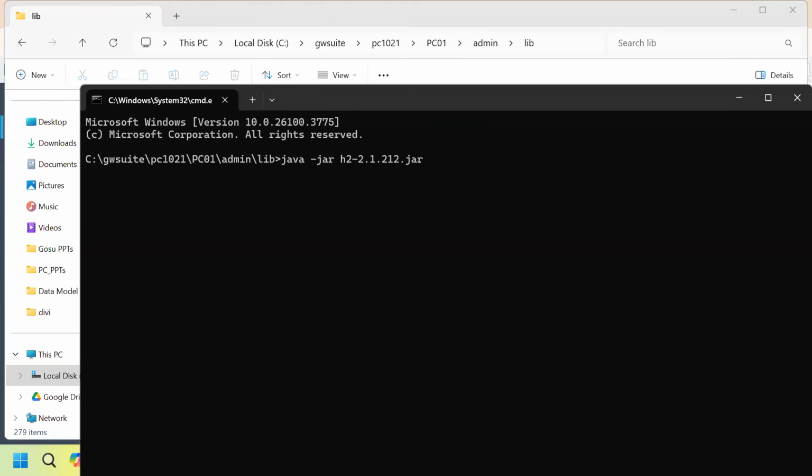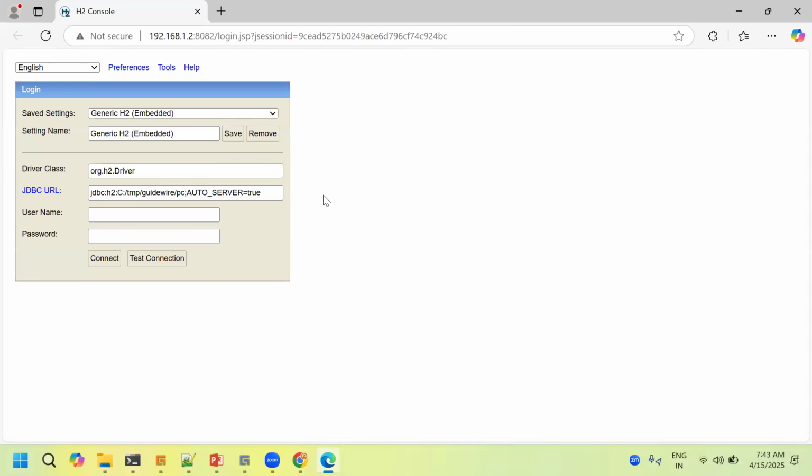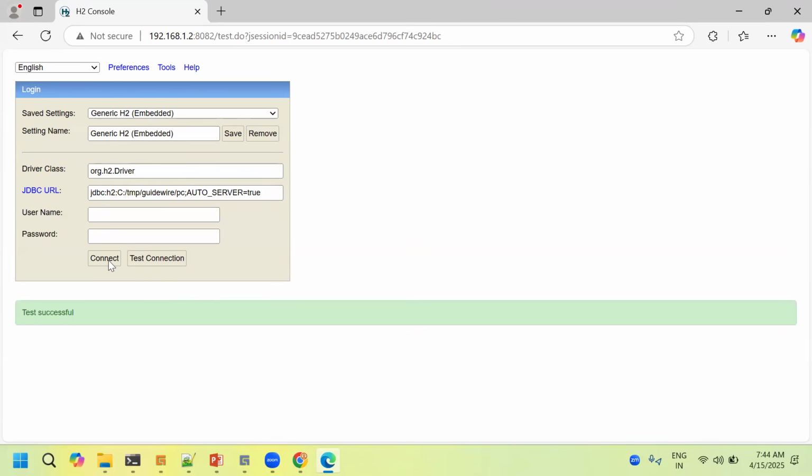The H2 jar is already provided by Guidewire. We are just connecting this H2 jar to our Guidewire Studio. That I'll also be explaining. First, we'll see the database. I have just given enter, and it will automatically prompt this page. This is very important. This is the connectivity part, where I'm connecting my H2 jar to my Guidewire PolicyCenter. Once you get this right, I'll tell you what we have to do here. So, test connection. Yes, connect.